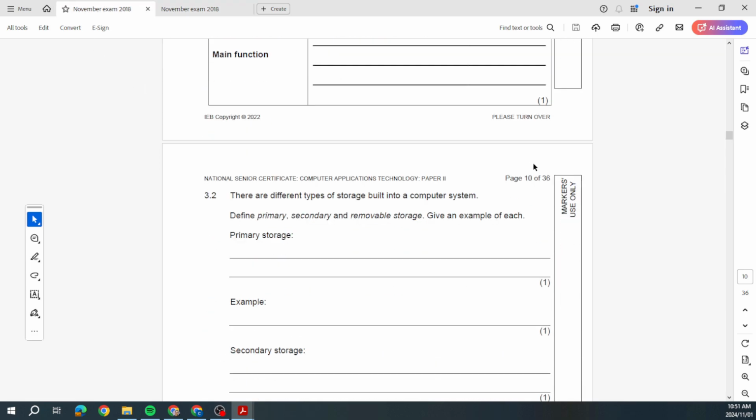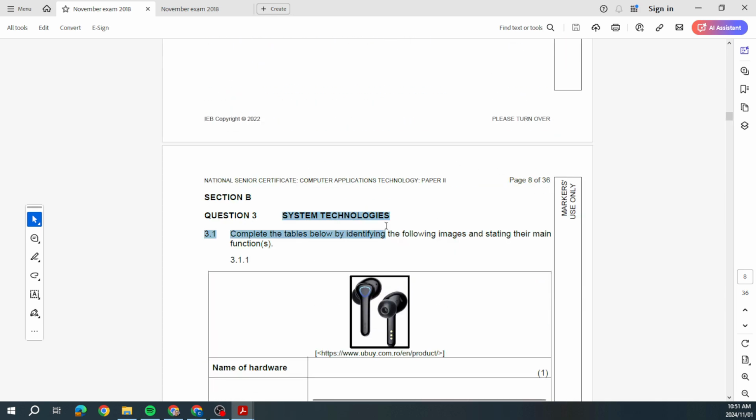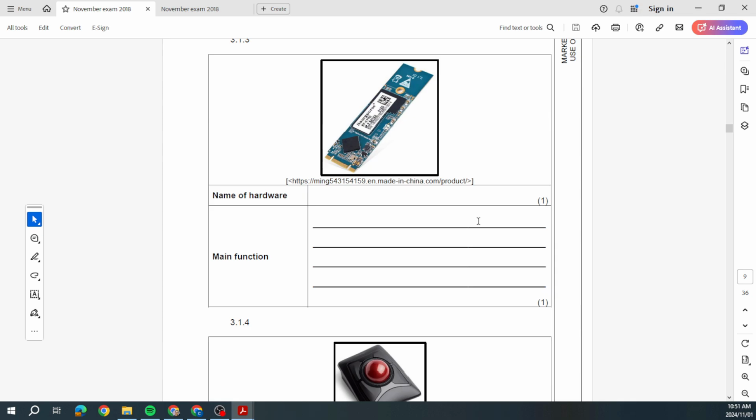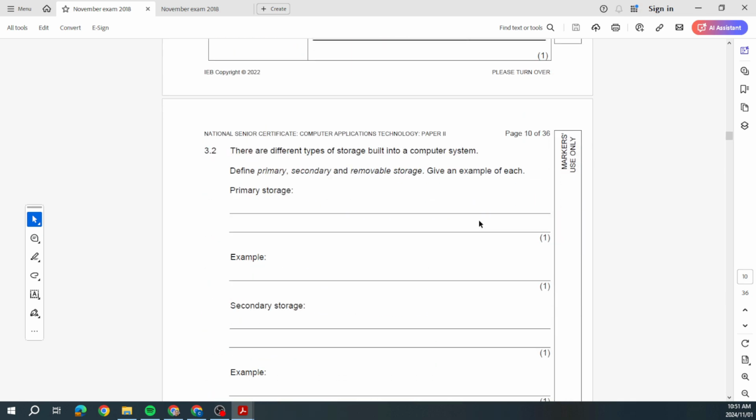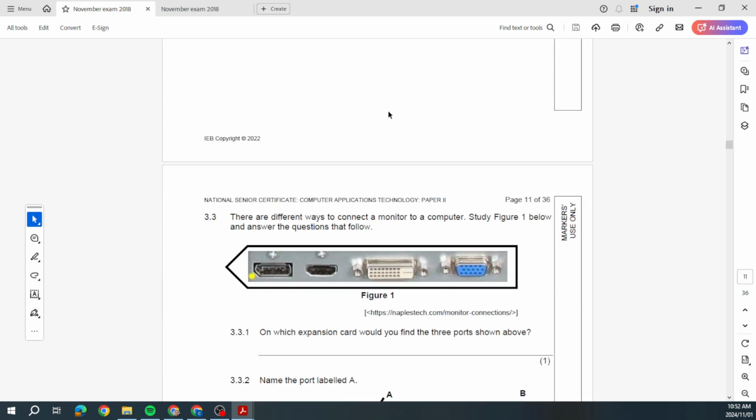Now they start asking us, remember, we are still in system technologies for question 3. Look at some of the questions that come up. They deal with primary and secondary storage. Our primary storage, what is that? Our RAM. Secondary storage, our hard drive, permanent storage. Removable storage can be your USB drive, your external hard drive, anything like that.